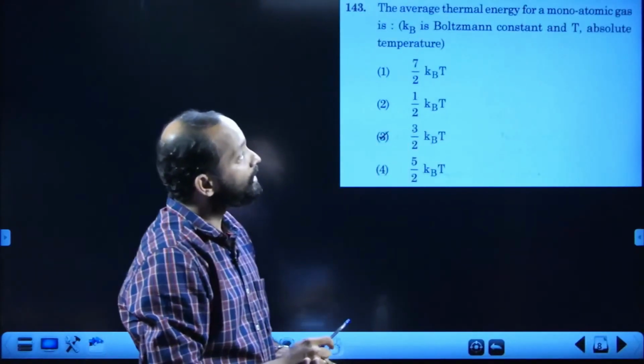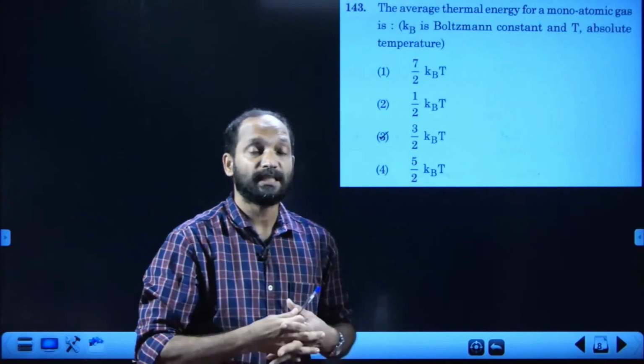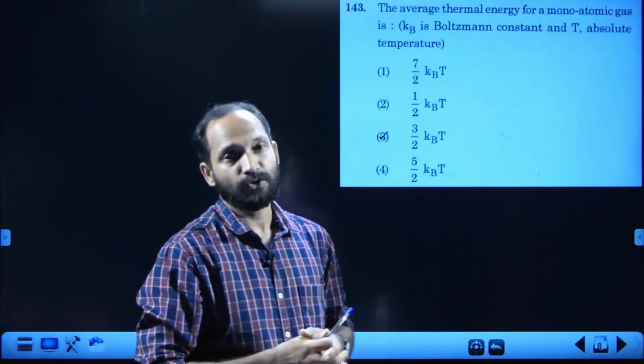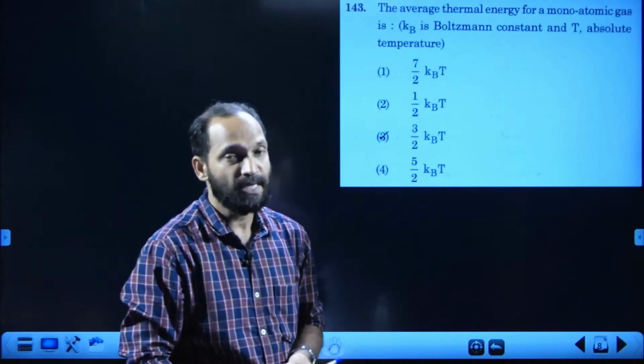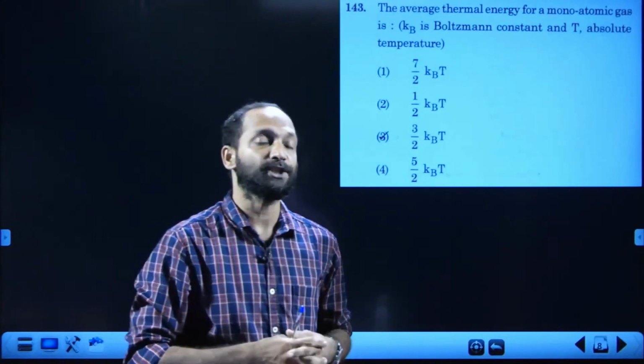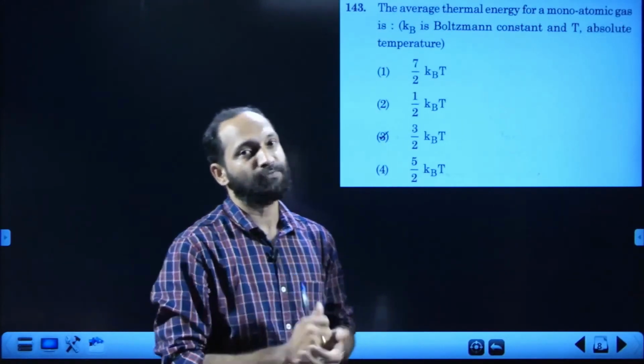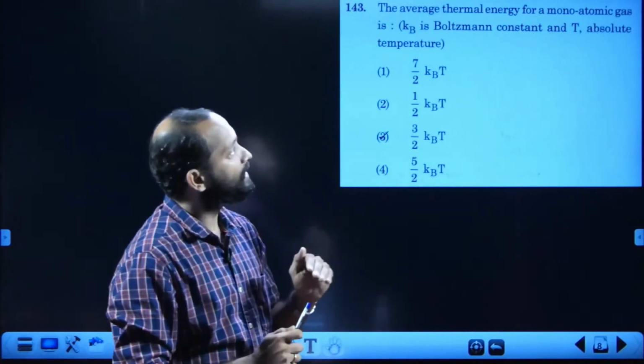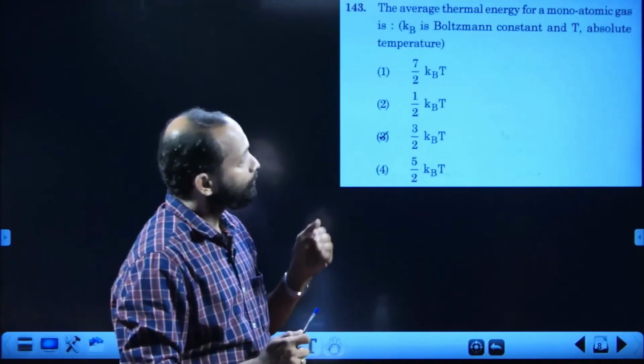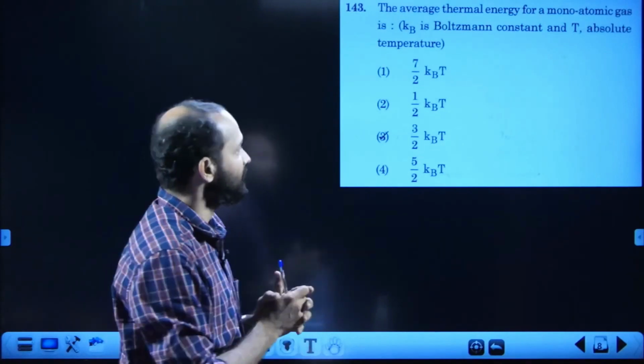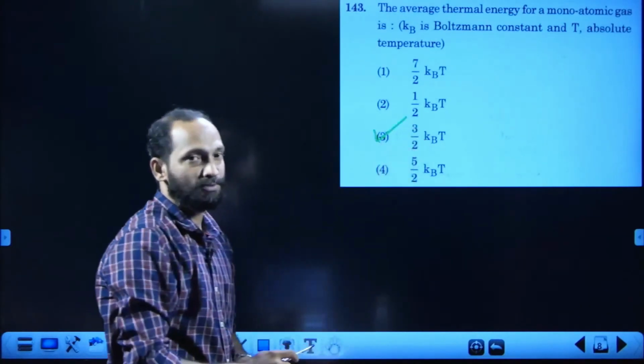Okay, the next one, 143. The average thermal energy, monatomic gas have got 3 degrees of freedom. So there are 3 translational degrees of freedom. That means as per law of equipartition of energy, it is 3 into half kBT. So average thermal energy per mole is 3/2 kBT. That means the answer must be the third option, right?